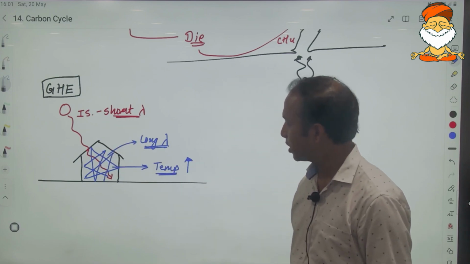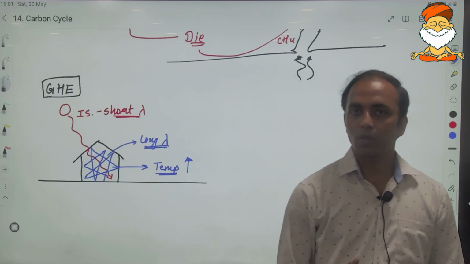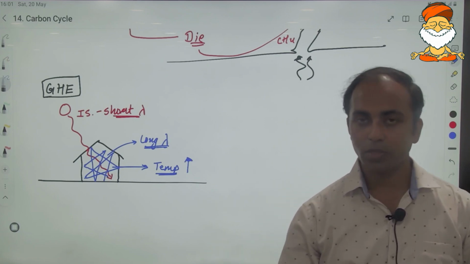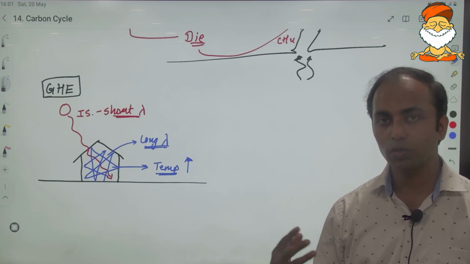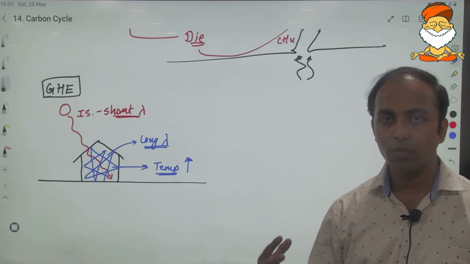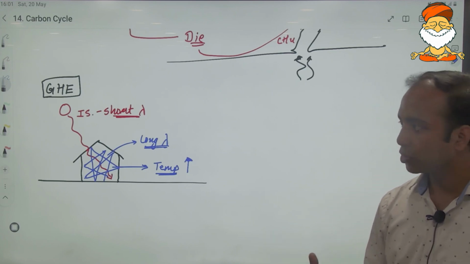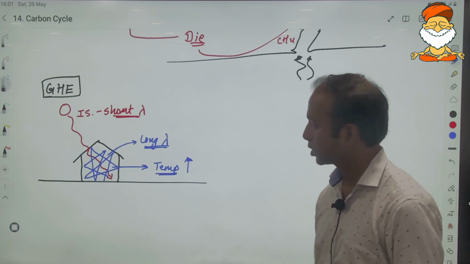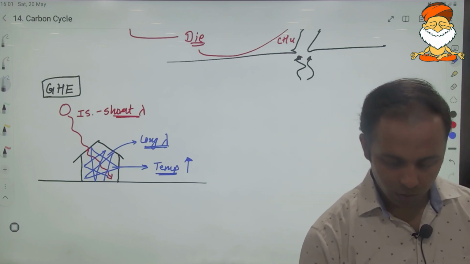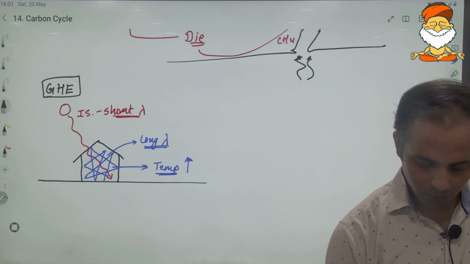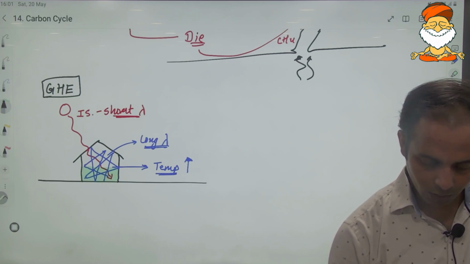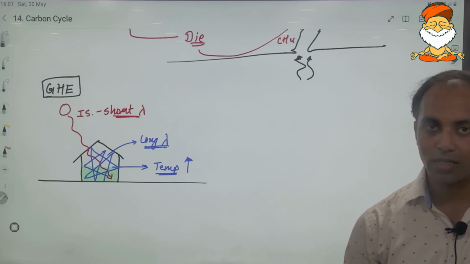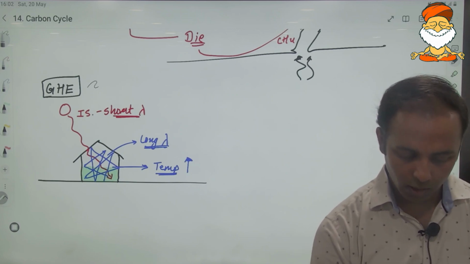Now why is this called the greenhouse? The reason is that in the colder regions, temperate regions where the temperature is very low, or where the sunlight is very slant and the intensity is not very high, in order to keep the house warm and to do the cultivation of crops, the cultivation is done in such kind of arrangements. Okay, so over there the crop cultivation is being done. Basically, that is the process through which farming is being done in these regions. That is the reason why it is known as a greenhouse. So the greenhouse effect means a process, a mechanism, to increase the temperature.